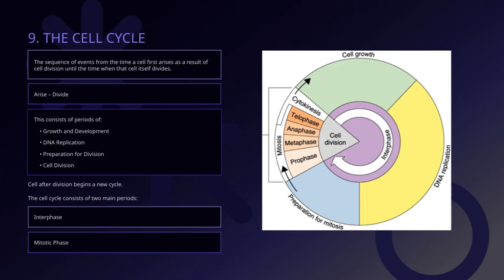After a cell divides, it begins a new cycle, starting all over again. During interphase, the cell is busy with important activities. It's growing, developing, and most notably, replicating its DNA so that each new cell will have a complete set of genetic material. You can think of this as a period of arise and divide. The cell first arises from a previous division, then goes through stages of growth and preparation, culminating in DNA replication.